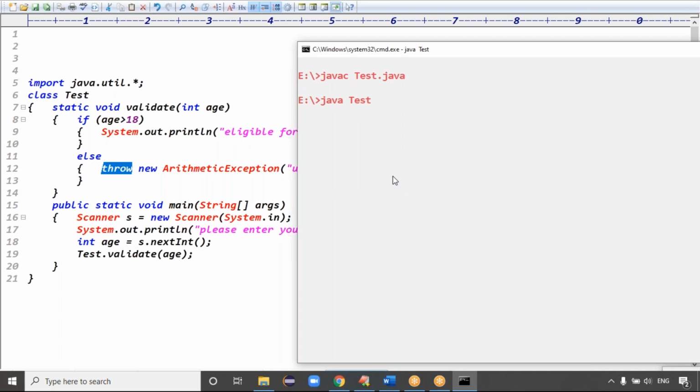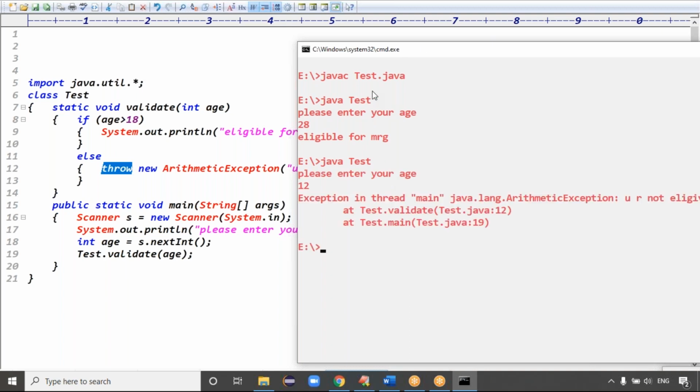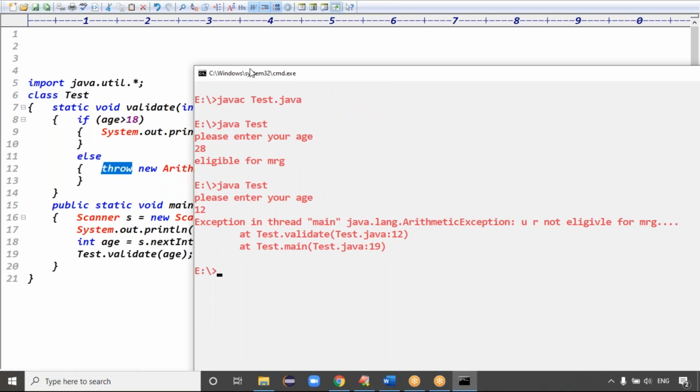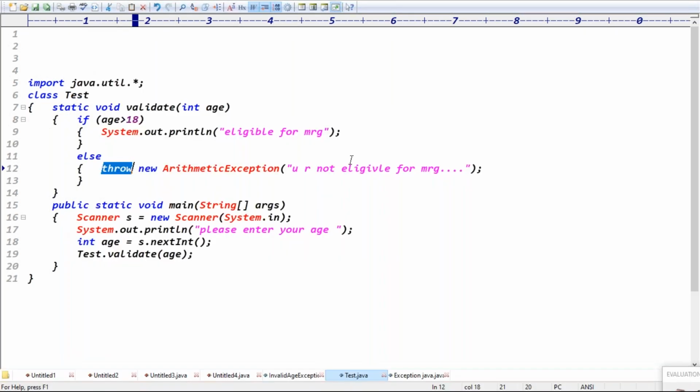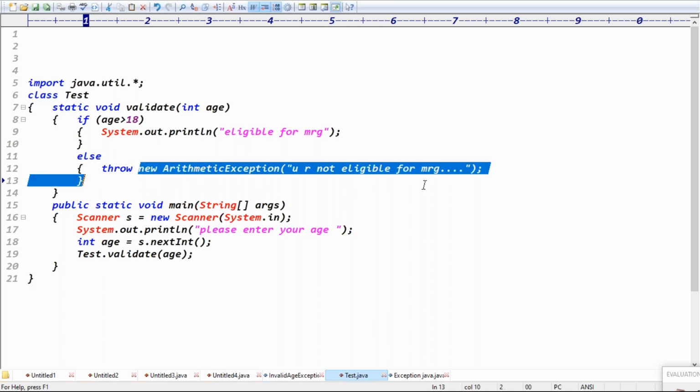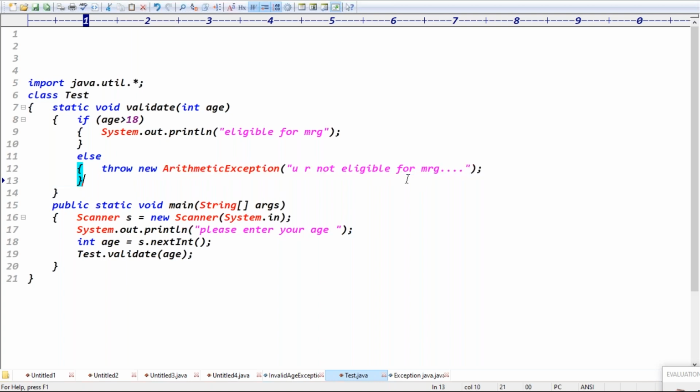The code executed fine, asking to enter your age. I enter 28 years, which means eligible, not a problem. I enter 12 years. See the message, guys. If you enter 12 years, which exception is thrown to you? It is throwing arithmetic exception: you are not eligible for marriage. It means using the throw keyword, we can throw the exception like this whenever we want.